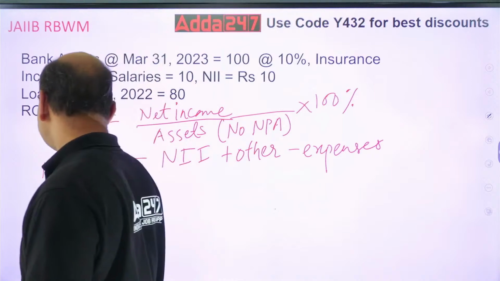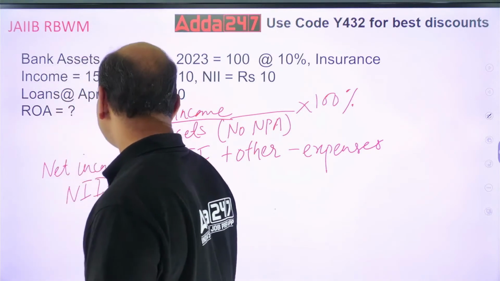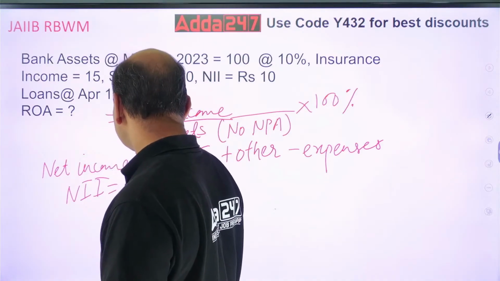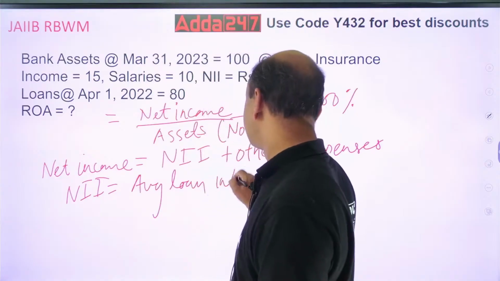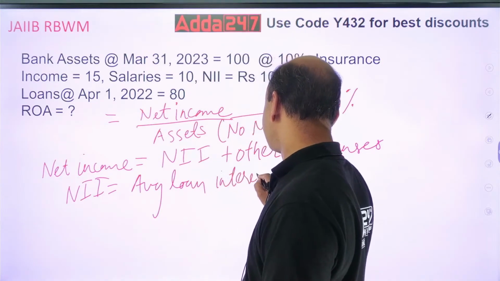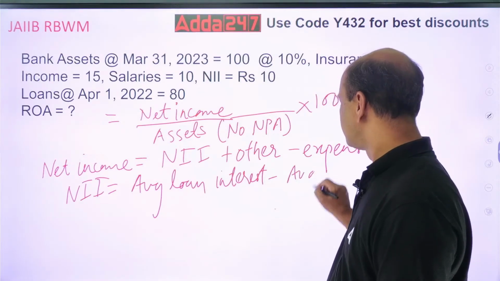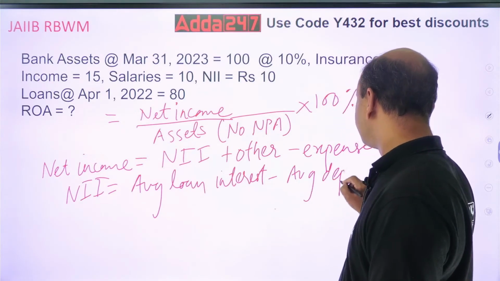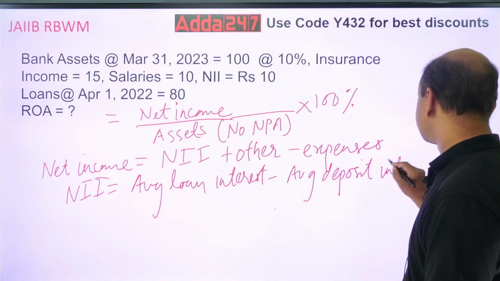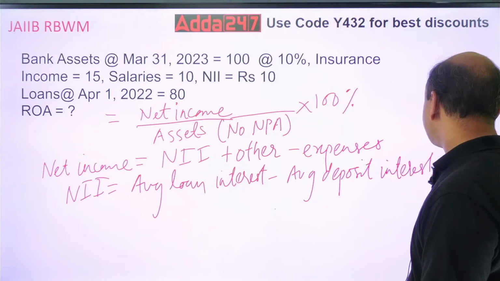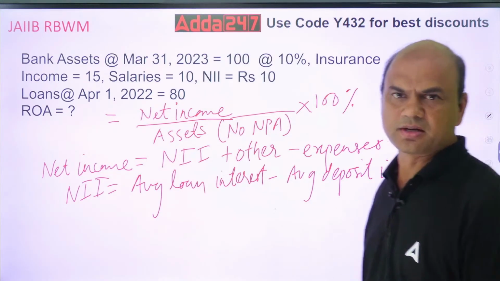It means average loan interest minus average deposit interest. That is the basic meaning of NII.